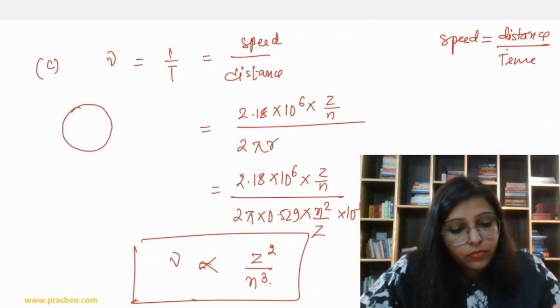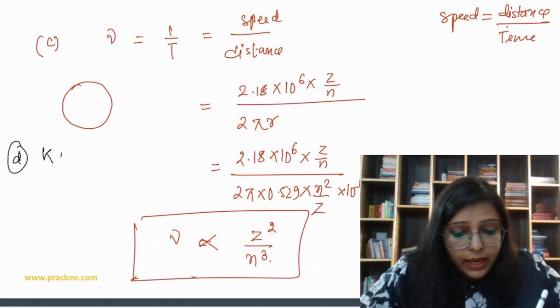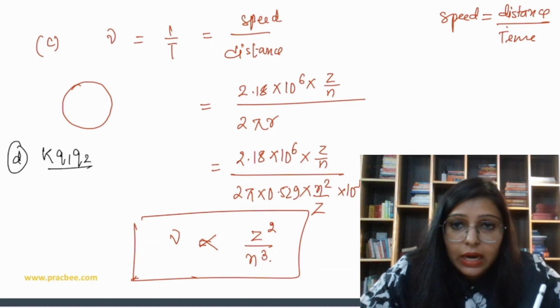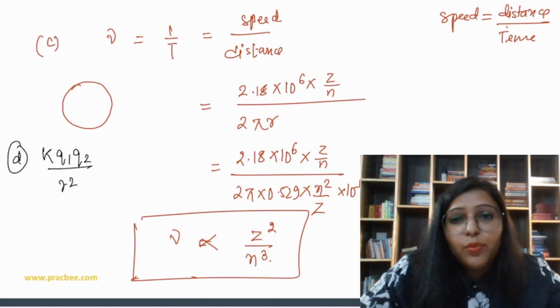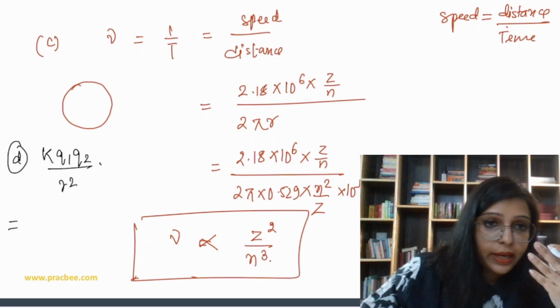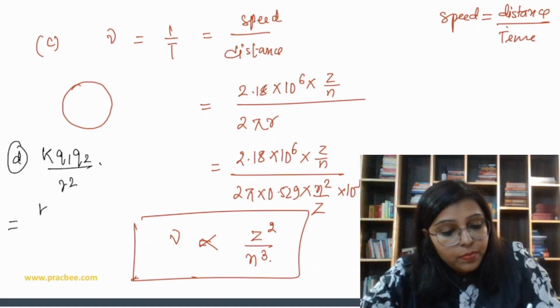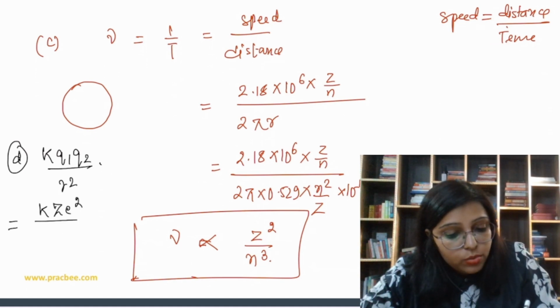Coulombic force. So, beta, the Coulombic force is K Q1 Q2 upon R square. That is the Coulombic force. What you need to do? Now, if that is for any hydrogen-like species or hydrogen, we are going to replace this with K Z E square over R square.